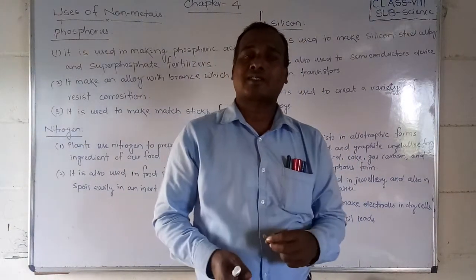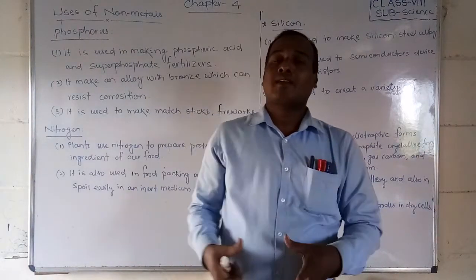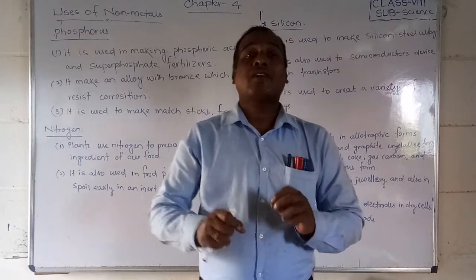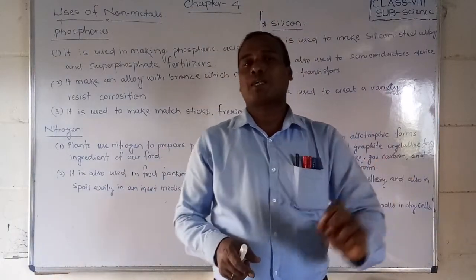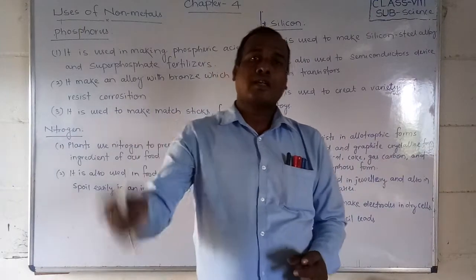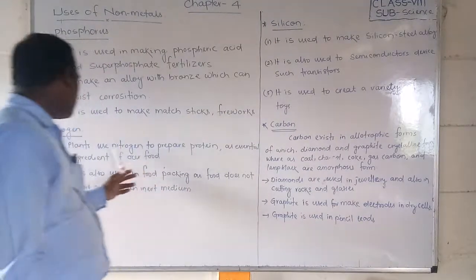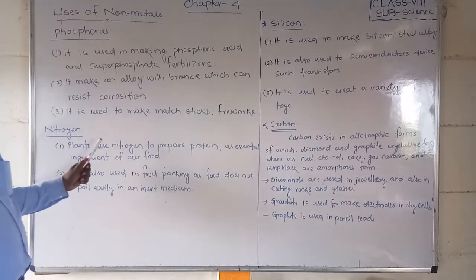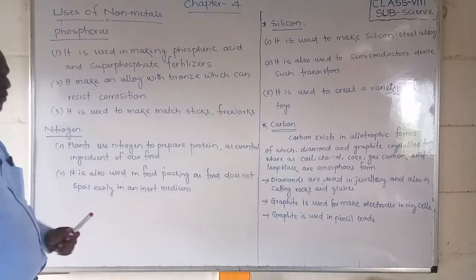Why are they eating insects? Because they should get nitrogen, since in the area where they are developing there is a lack of nitrogen. So that's why pitcher plants trap insects. That is the important point. So plants use nitrogen to prepare protein, an essential ingredient of our food.